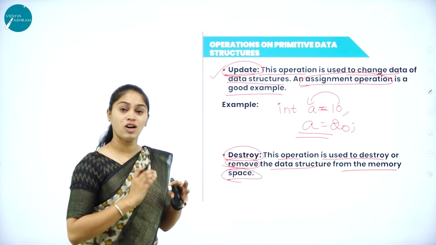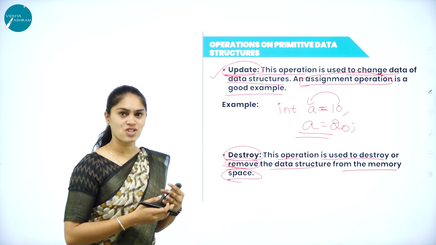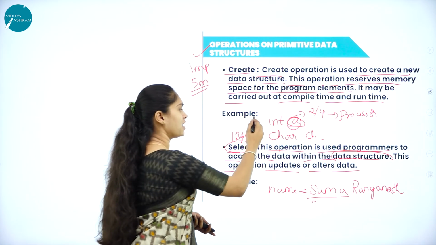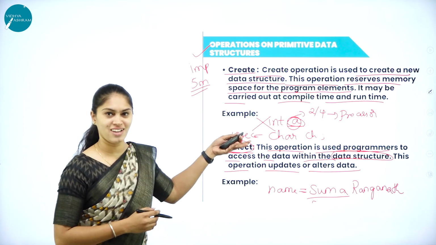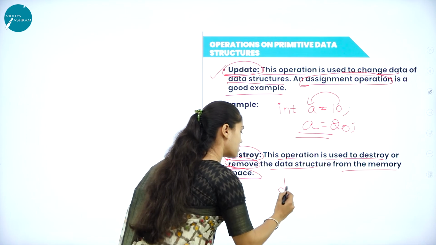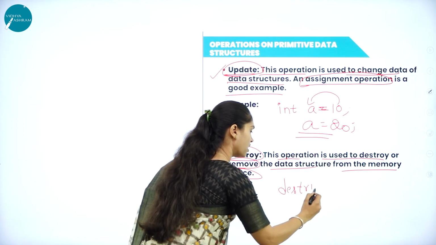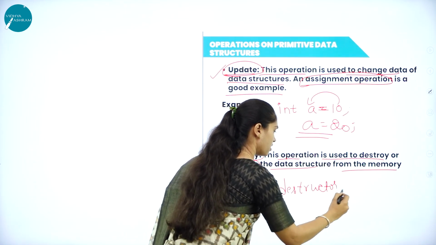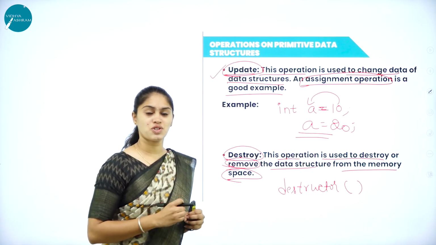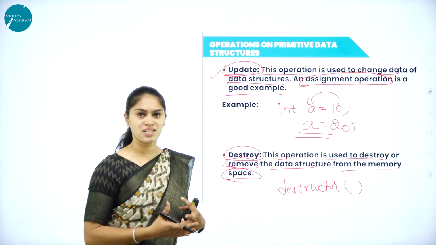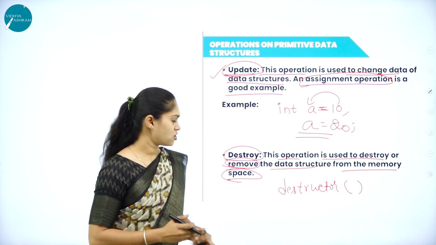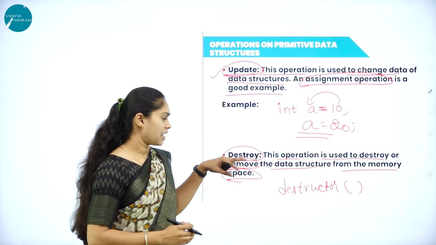So which is the member function that we are going to use in order to destroy? If I say get destroy, is it going to destroy? No, right? Then what am I supposed to do? We have a concept called destructor, that is also a special member function. It will destroy or remove the memory space allocated to the data structure. So this is an example for the destroy operation.